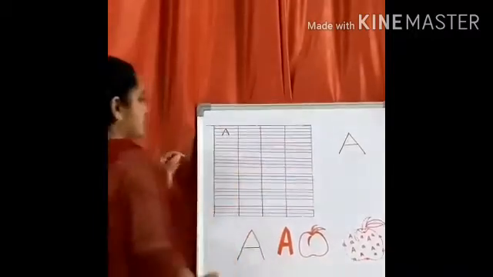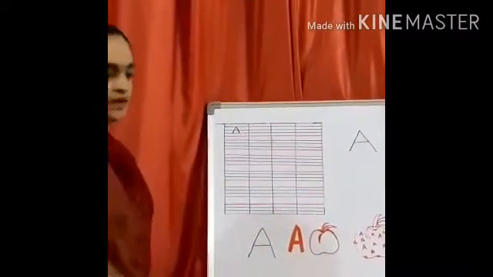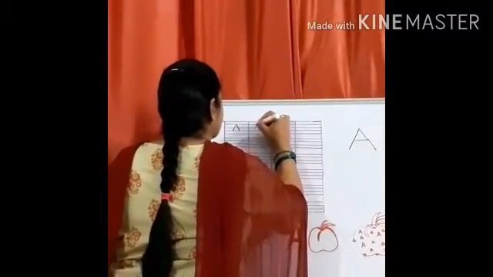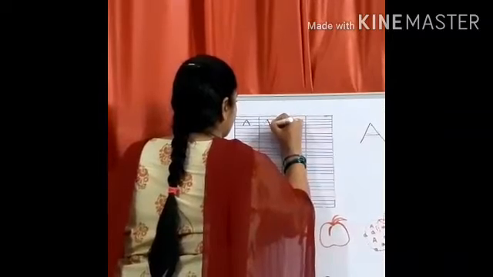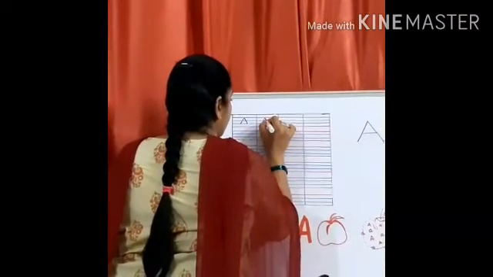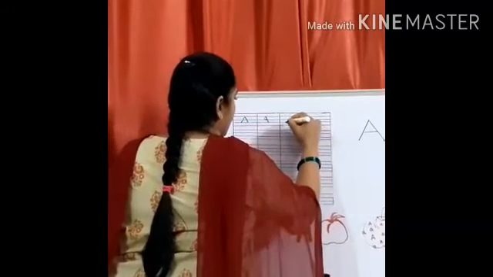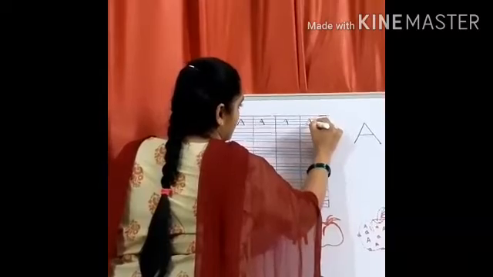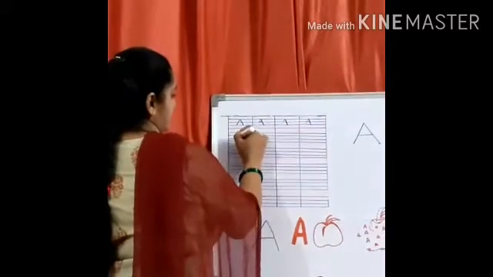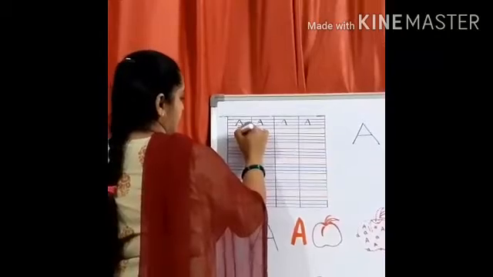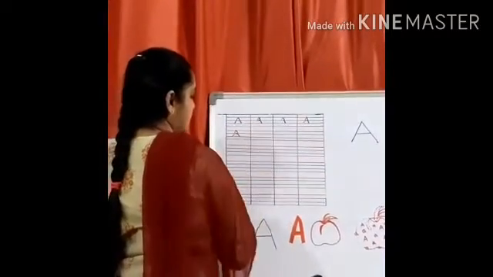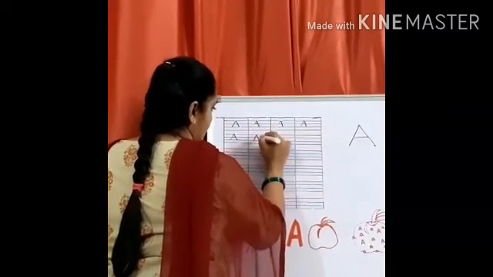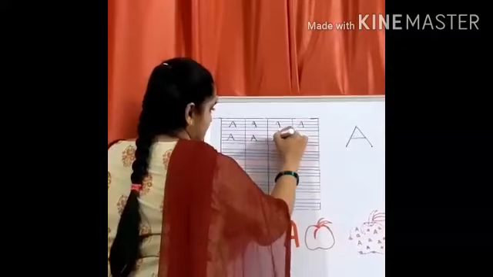So this is our A. It's very easy. From third line to first line. Again first line to third line. And sleeping line on the second line, children. See, from third line to first line and first line to third line. And in between we are writing sleeping line on the second line, children.